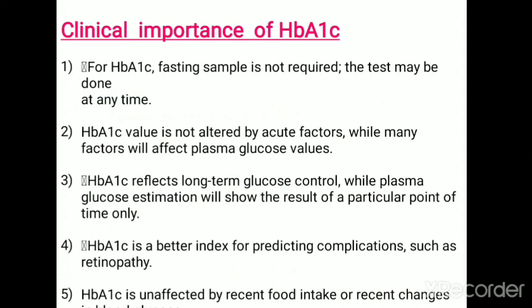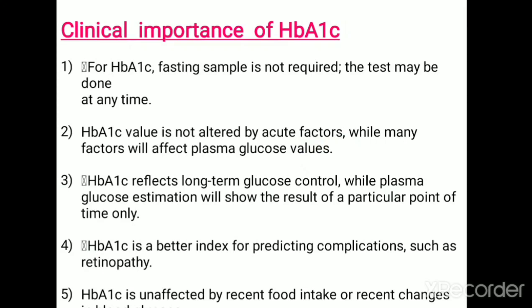And you should know the clinical significance of this HbA1c estimation. For HbA1c, the fasting sample is not required, so we can conduct this test at any time. That is one of the significances of this HbA1c estimation. And HbA1c estimation is not affected by any acute factors. Acute factors means any acute traumatic condition, like any acute injury, any trauma, or any stressful condition. Our body produces certain hormones like steroid hormone, epinephrine, norepinephrine. All these hormones have a hyperglycemic effect, so that can produce a high blood glucose level. But HbA1c estimation is not affected by these types of acute factors.